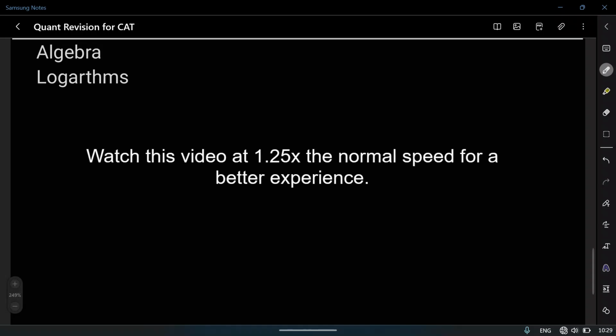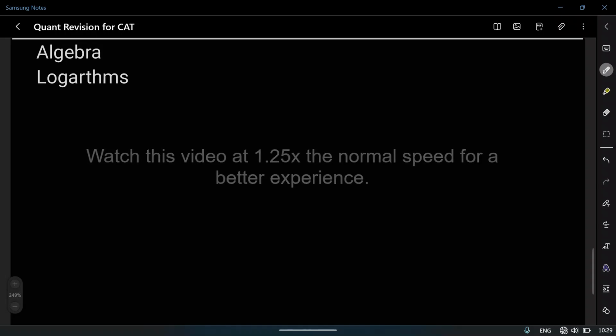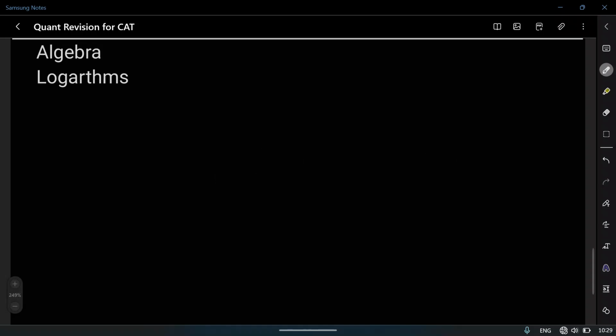Let's start Algebra. In Algebra, today we are going to discuss logarithms. As far as CAT is concerned, you have 10 formulae for logarithms.